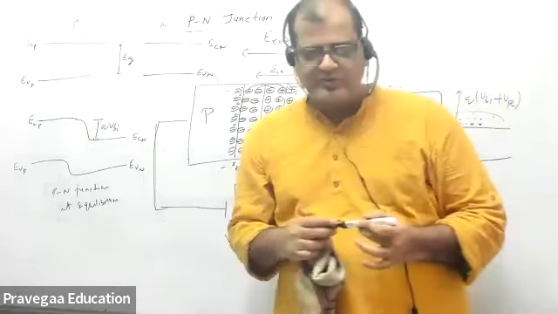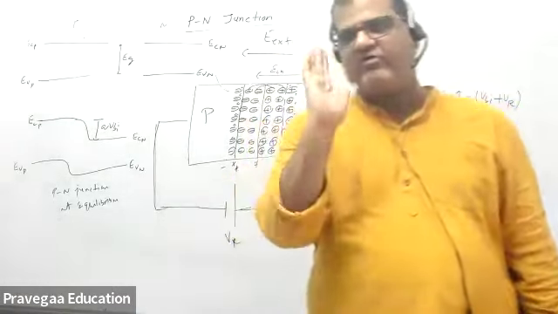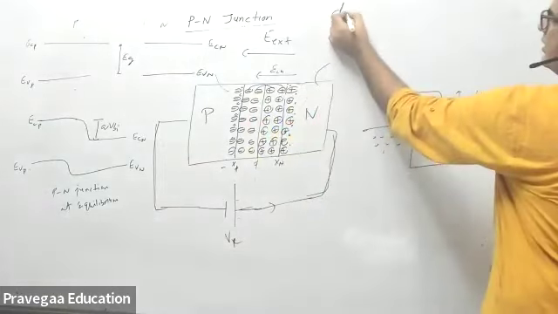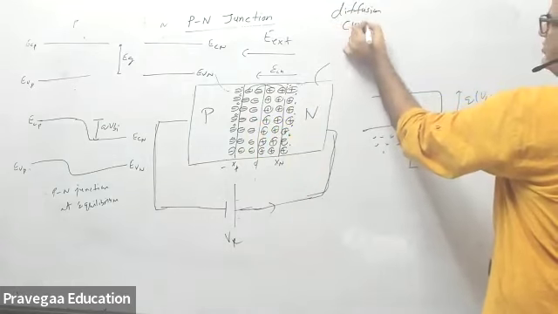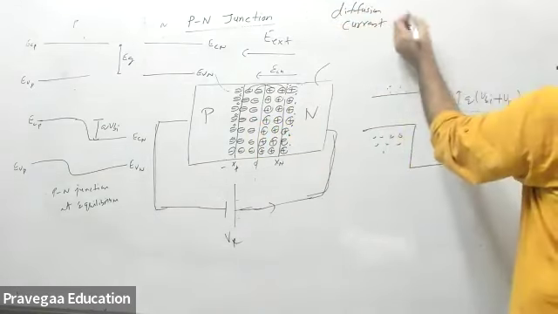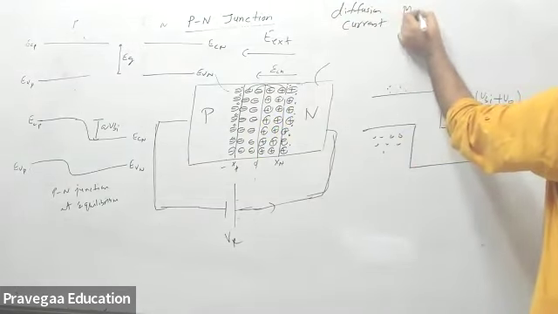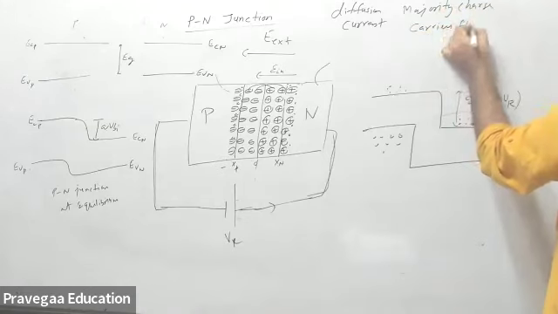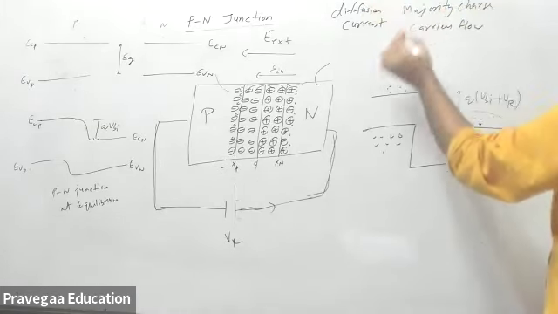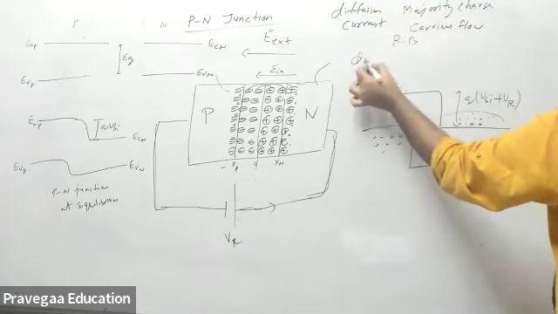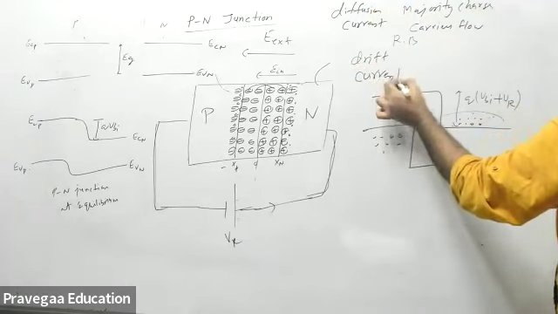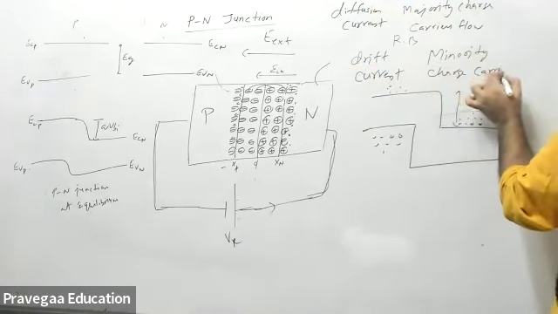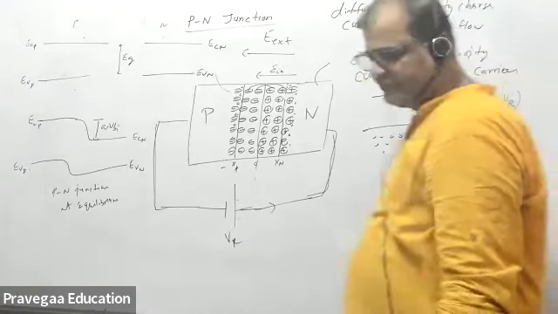So two processes you have to keep in mind. Whenever you apply forward bias, the current flowing across the diode is diffusion current, because of majority charge carriers flowing. In reverse bias, the current is drift current, and this is because of minority charge carriers. So that's the thing I wanted to discuss.